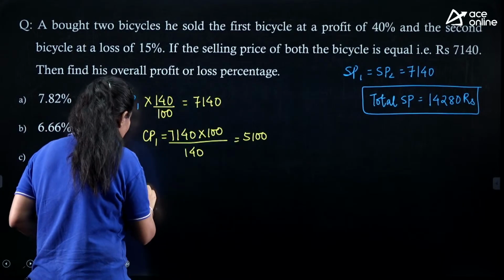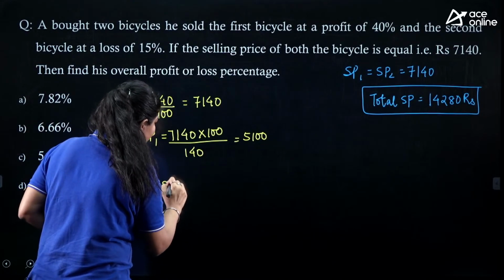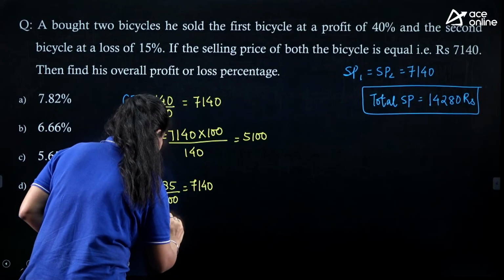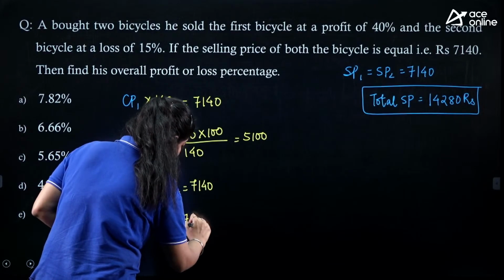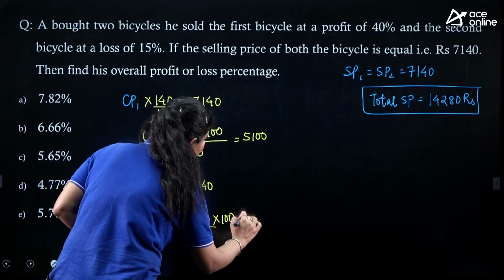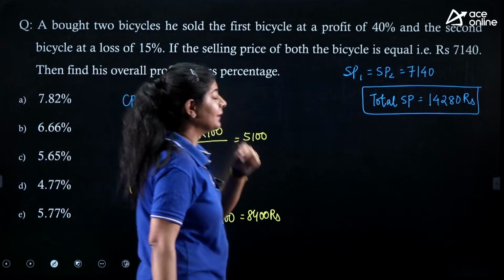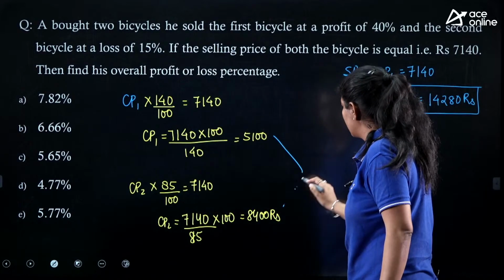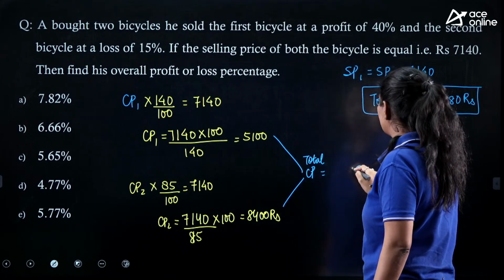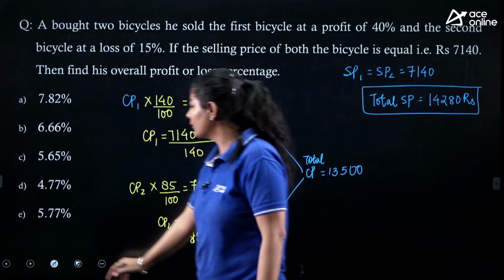Now we need to calculate the cost price of the second, which is sold at a loss of 15%. That means we sold it at 85% of the cost, which again equals 7140. So the cost price of the second bicycle is 7140 divided by 85 multiplied by 100, and you will get 8400 rupees. From this, you can calculate the total cost price. The total cost price that we are getting over here is 13,500.